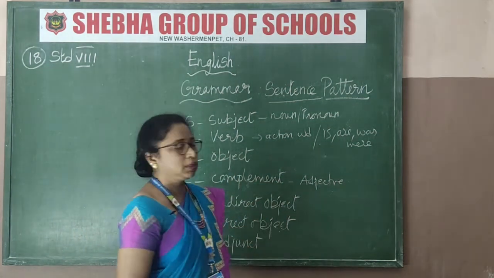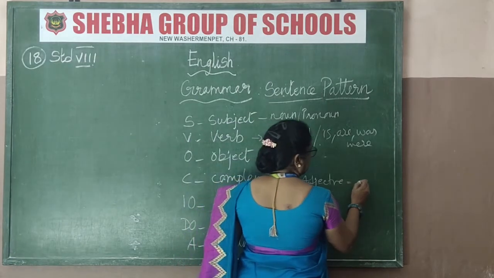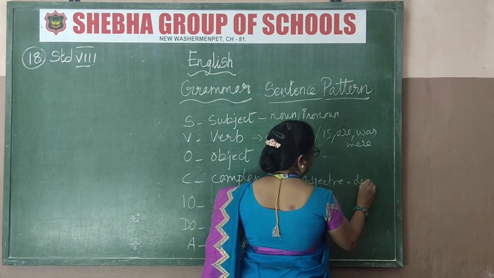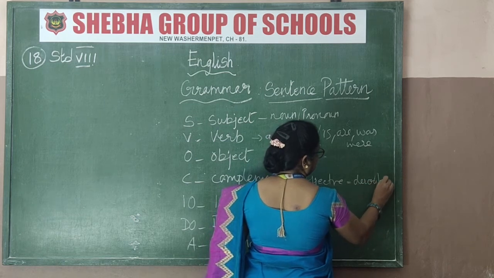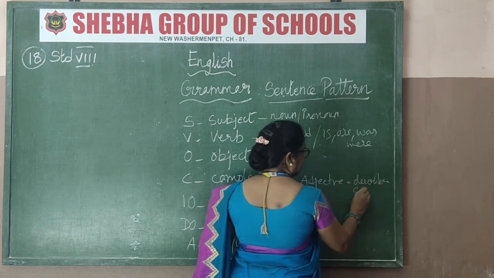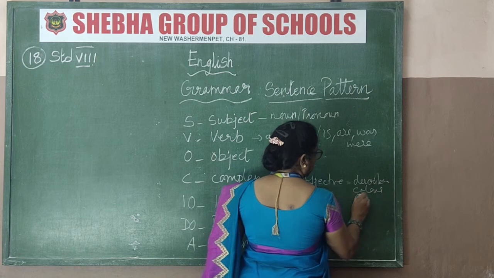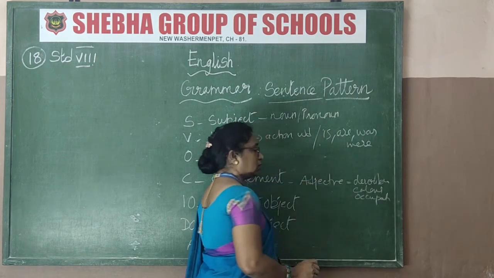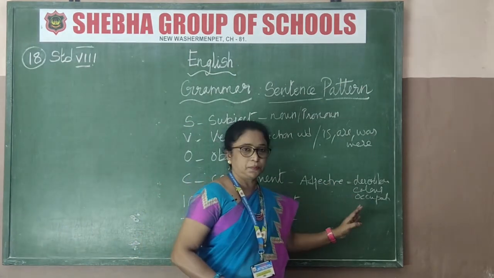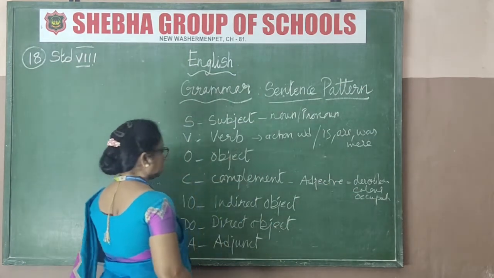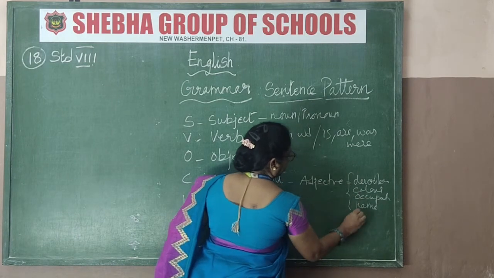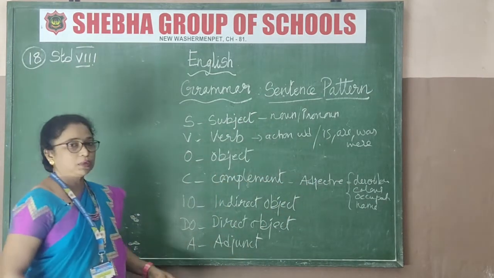What is an adjective? It describes, and it comes in different ways. Not only describing, it is also color and occupation. All this comes under it. Description, color and occupation. Name of a person also, I'll write it down. What does an adjective do?